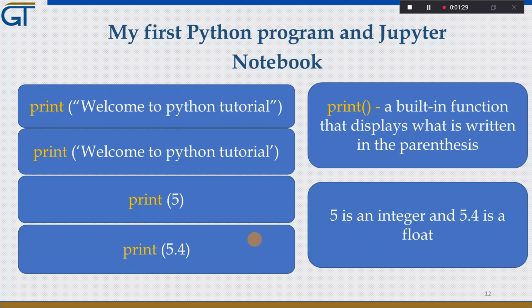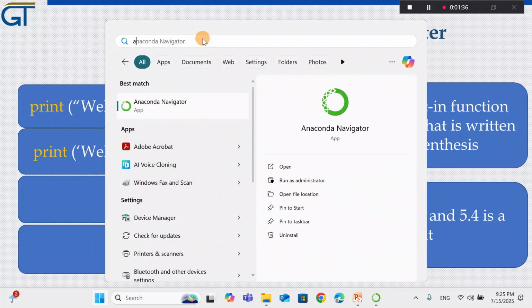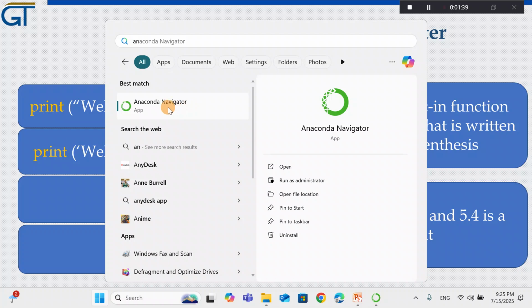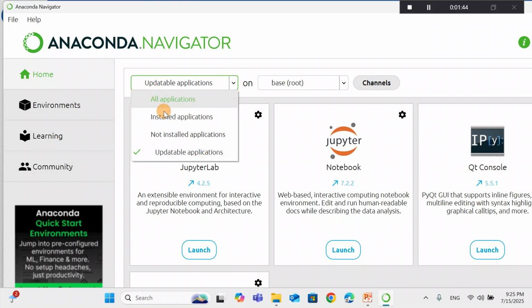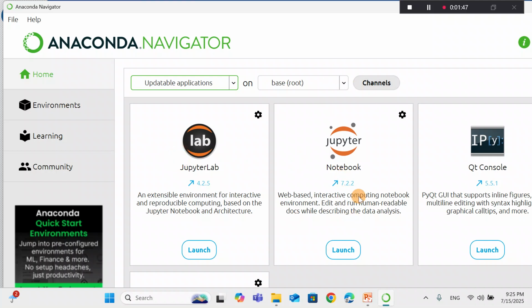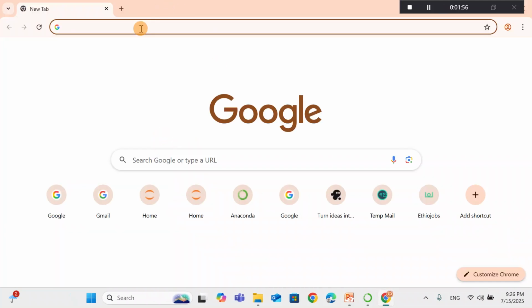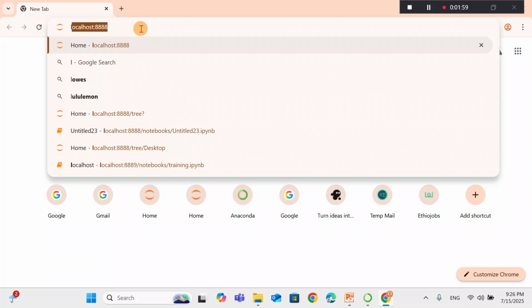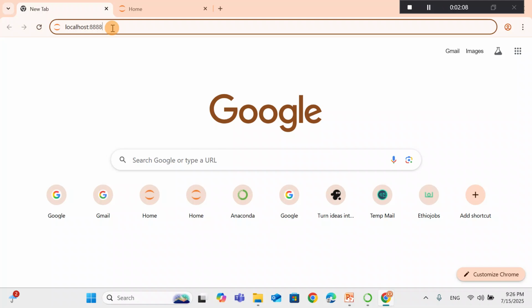So let us directly go to Jupyter Notebook. You come here and type Anaconda Navigator and click on the Anaconda Navigator app and this will be launched. From this you will select updatable application and you will find Jupyter Notebook and you click on launch. After you have launched, you can type localhost 8888. This 8888 is actually the default port for Jupyter Notebook.